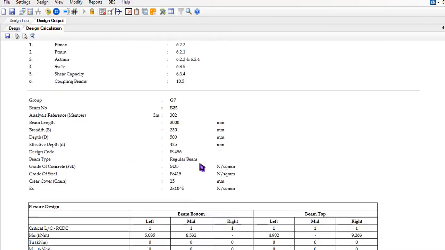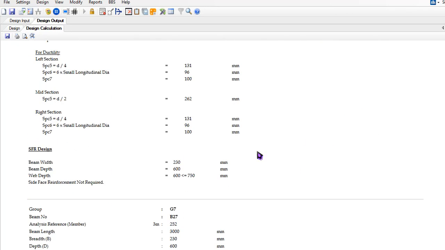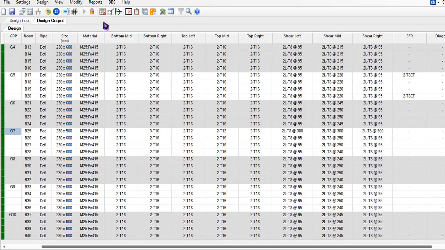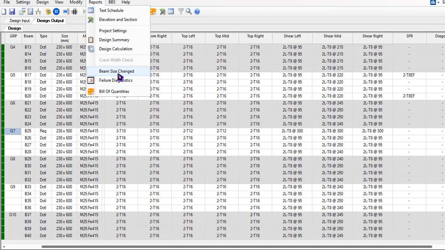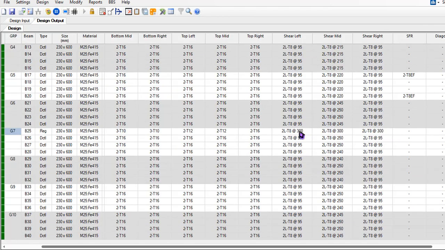Alright, you can take time and read all these things. It shows all the calculations: SPD, AST calculated, AST provided, PRV provided. The side face is not required. You can take time to read up all these things; there is nothing much to explain here. Whether I have changed the size of the beam here? Yes, I have changed one beam from 600 to 500, which is clearly visible right there.